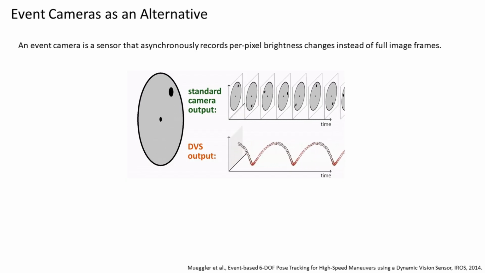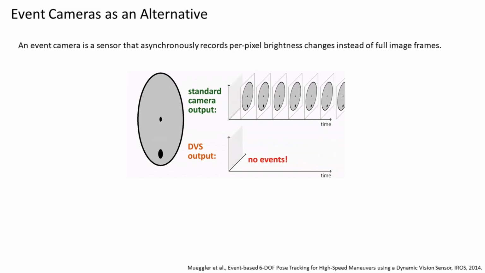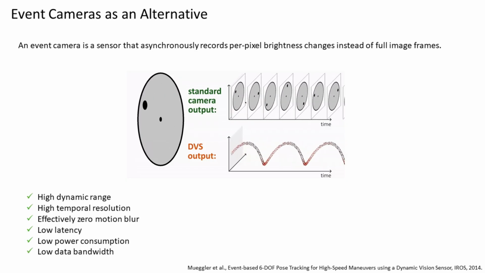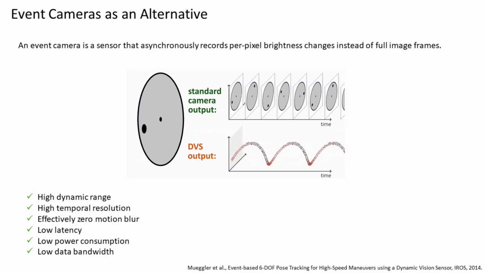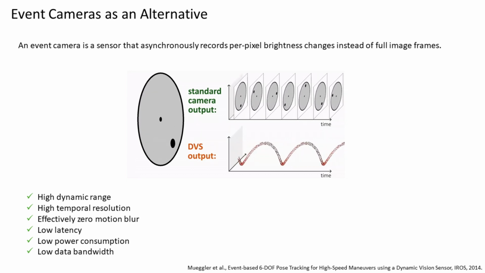Event cameras asynchronously record per pixel brightness changes in the scene instead of full image frames, unlike RGB cameras. This enables several unique properties such as high dynamic range, high temporal resolution in the millisecond range, and negligible motion blur. Apart from these sensing advantages, they also offer deployment benefits including low latency, low power consumption, and low data bandwidth.